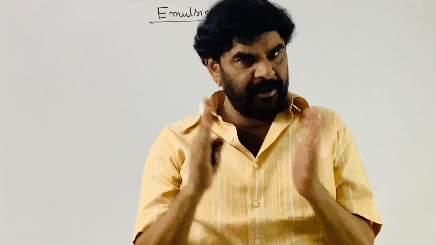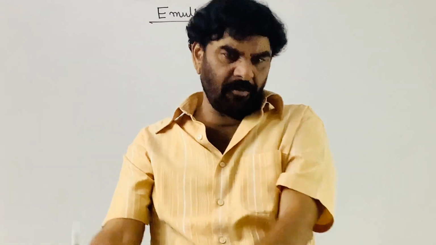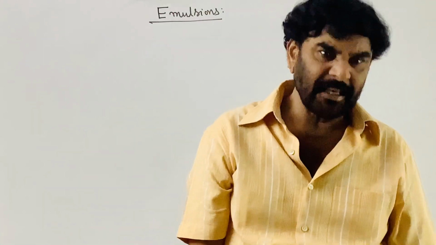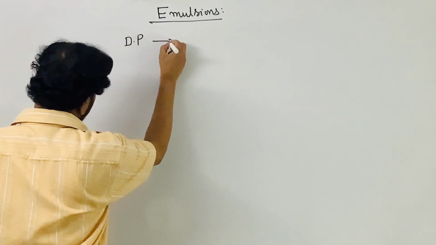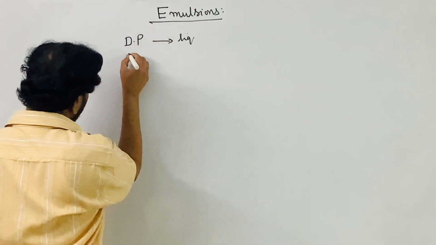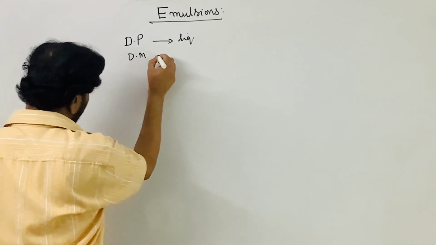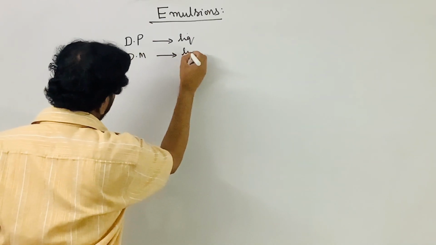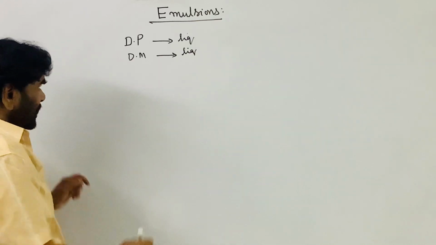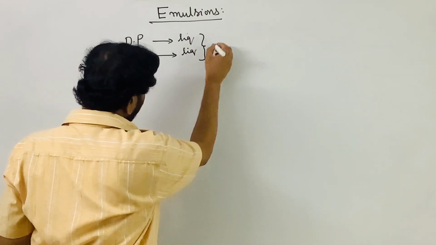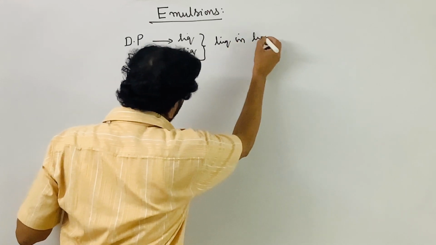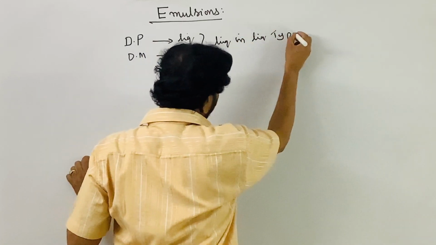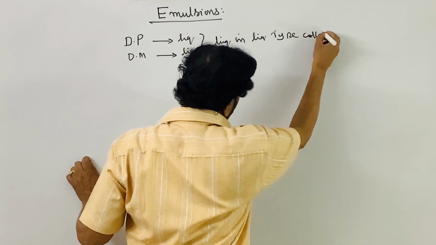Liquid in a liquid type of colloidal solutions are called emulsions. That is, here the dispersed phase (DP) is liquid, and the dispersion medium (DM), the solvent part, is liquid. So this is nothing but the liquid in liquid type of colloidal solutions.